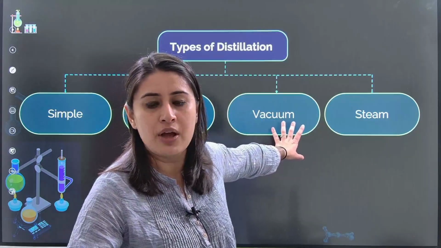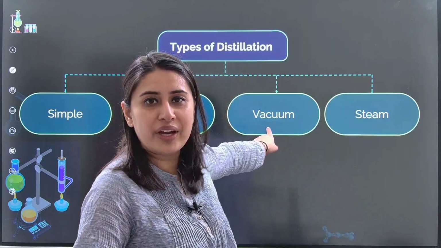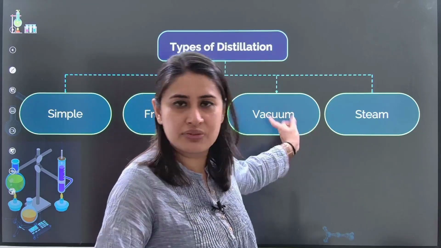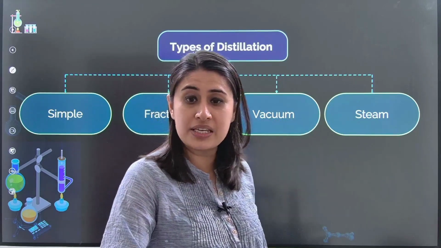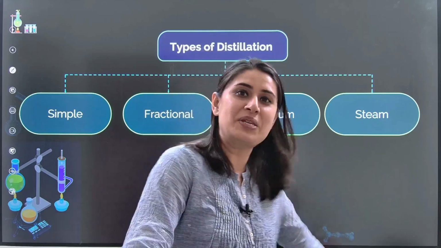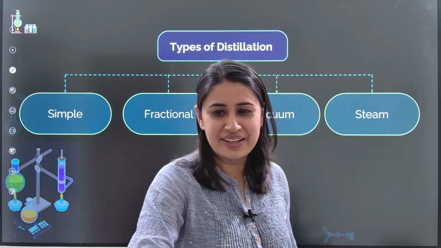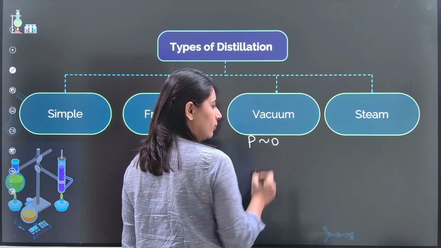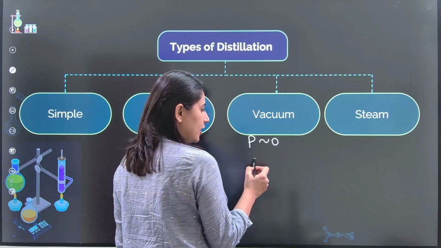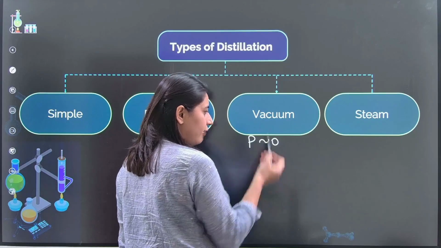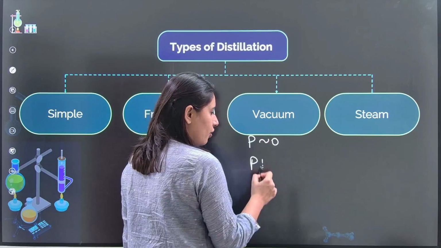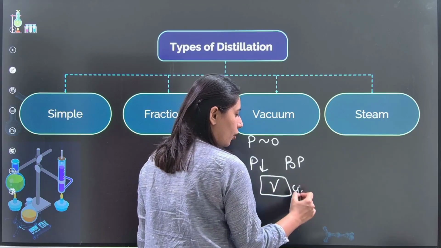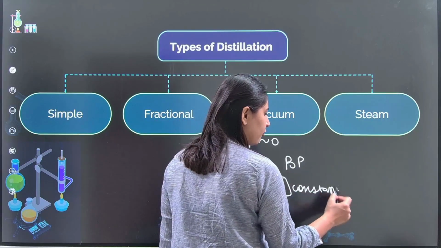How will that help? Yeah, the spelling of vacuum is also quite interesting. For the longest time, dictations were asked on the spelling of vacuum, V-A-C-U-U-M, not V-A-C-C-U-M-E or anything else. What should be the pressure? Pressure, can I say, is almost zero? So can I also say that if pressure is decreasing, what will happen to the boiling point for the same volume? If volume is constant, do you know which law we can apply?